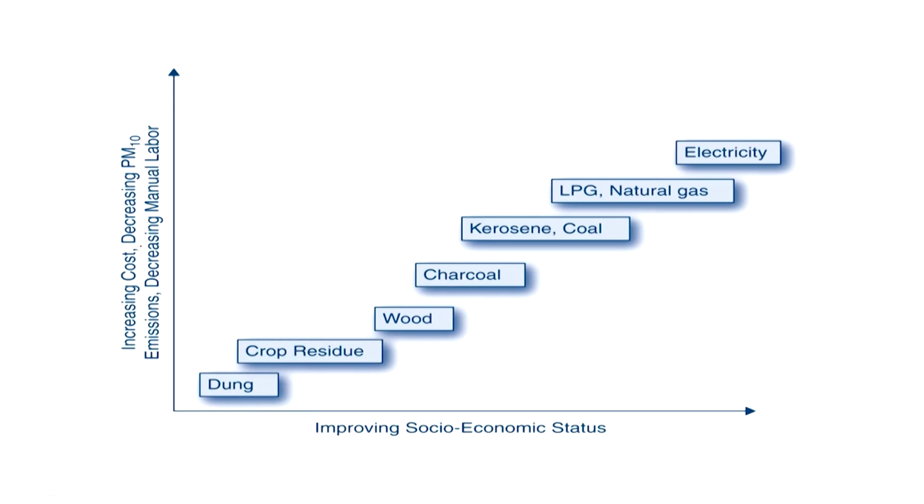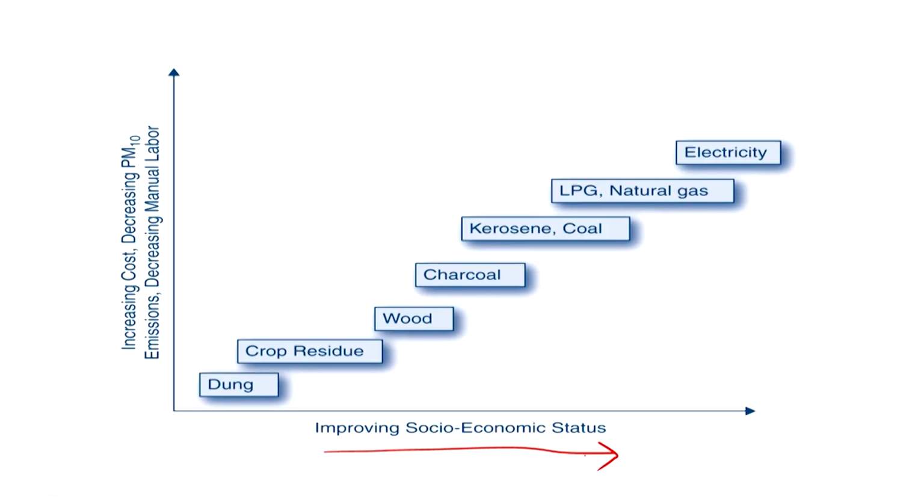So increasing cost, decreasing PM 2.5 emissions and decreasing manual labor, that is something we see, and improving socio-economic status. The issue until very recently, even in India, maybe 10 or 20 years ago, was that indoor air pollution was an issue and outdoor air pollution was not. Indoor air pollution, because the vast majority of the population did not have access to cleaner fuels. They had to burn solid matter, and typically soot, smoke, carbon monoxide, carbon dioxide and such are given out.